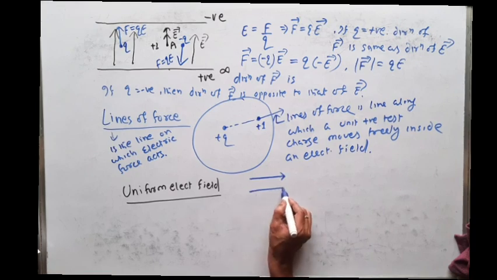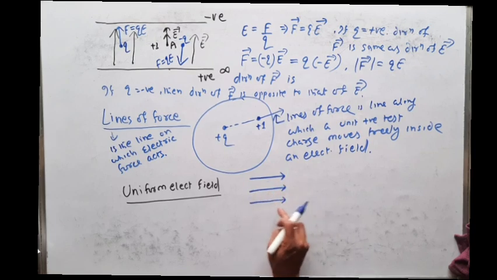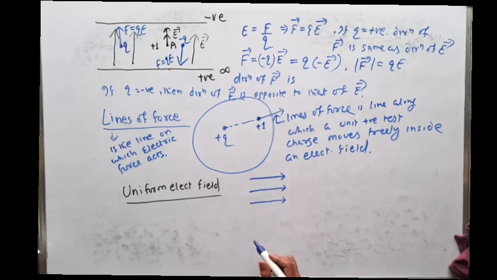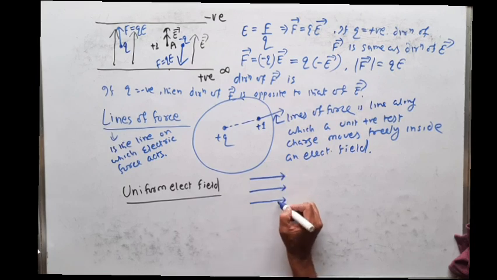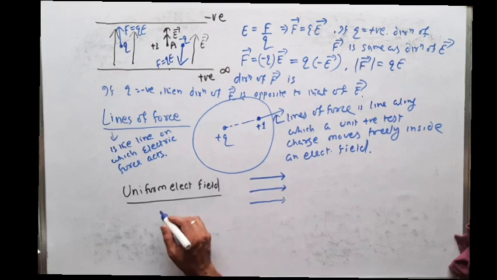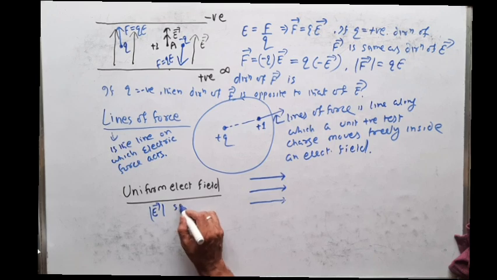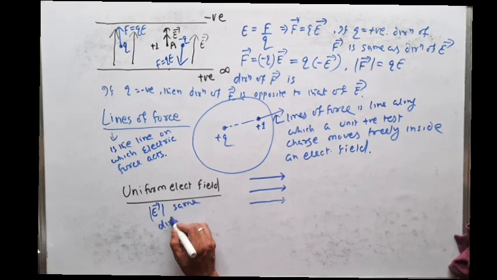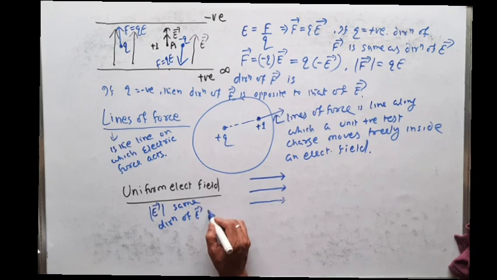So if all the lines' magnitude are same and direction are same and they are equally spaced, then it is called uniform electric field. For uniform electric field, lines of force, magnitude, all are same, direction are same, and they are equally spaced. So this is called uniform electric field. That means the magnitude of electric field strength remains same, direction of electric field everywhere remains same.